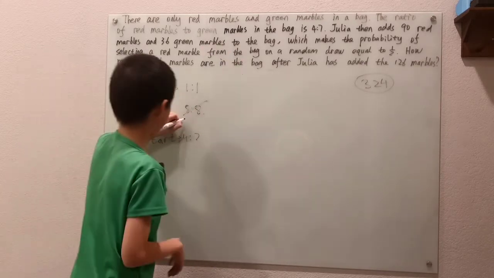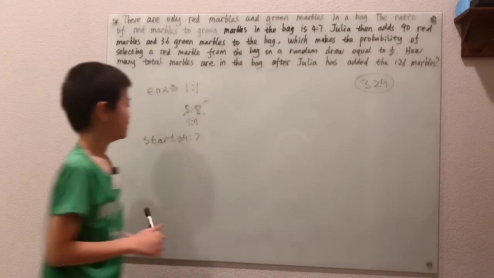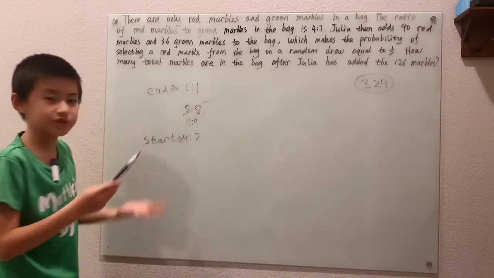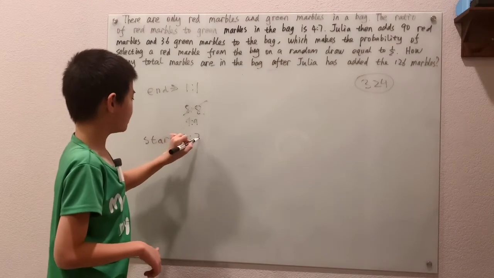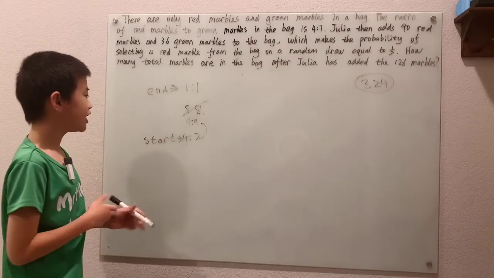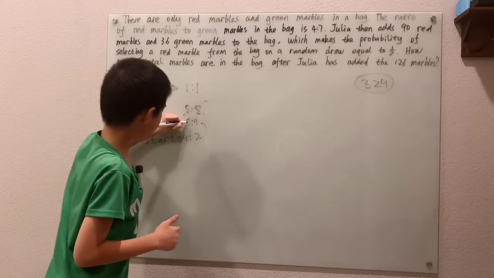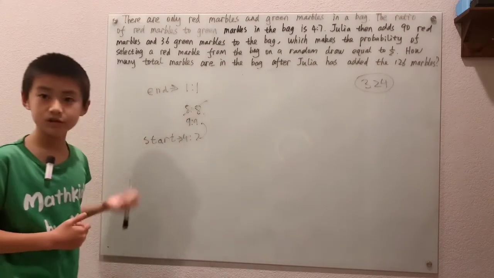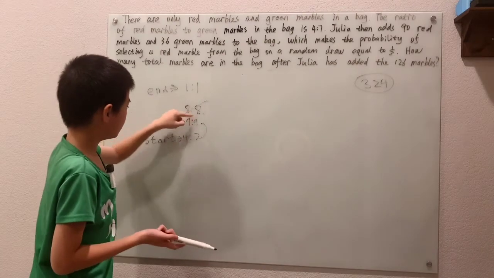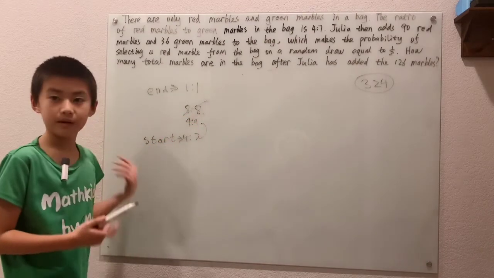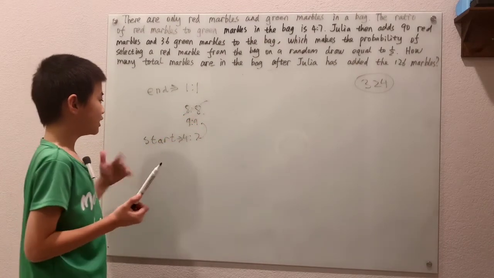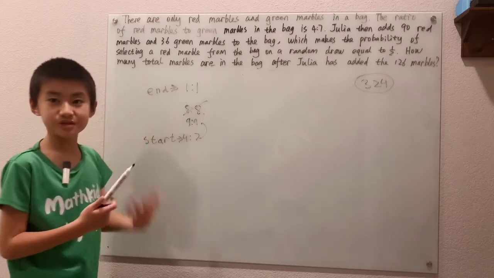Well, let's try 9 to 9, and you can do the same thinking. From 4 to 7 up to 9 to 9, in the red marbles we're adding 9 minus 4, 5 parts, and 9 minus 7, 2 parts in the green, which means we're adding a total of 5 plus 2, 7 parts.